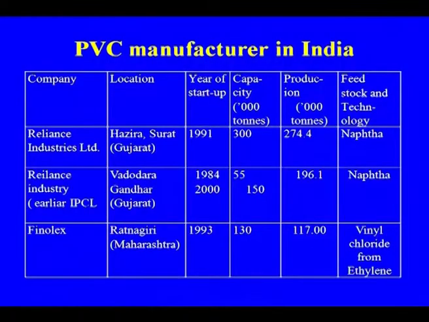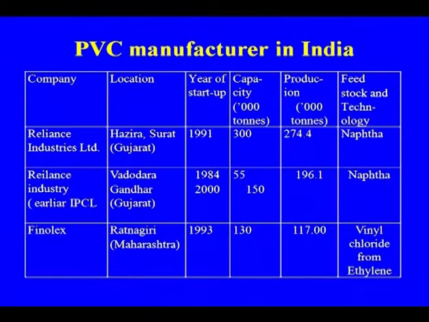These are the various units: Reliance, earlier IPCL, Finolex, Hazira. This is the location of the plant. This is the startup of the various plants in India.